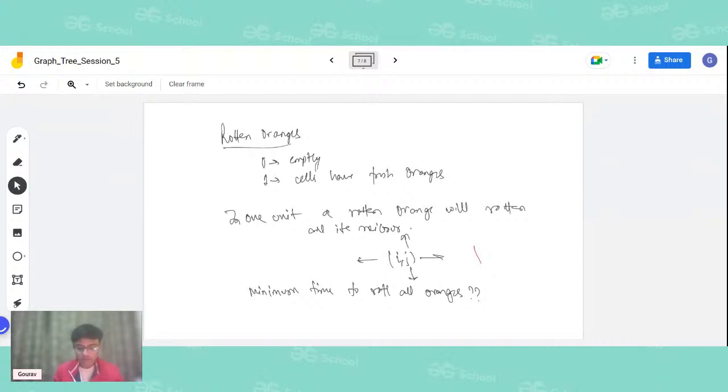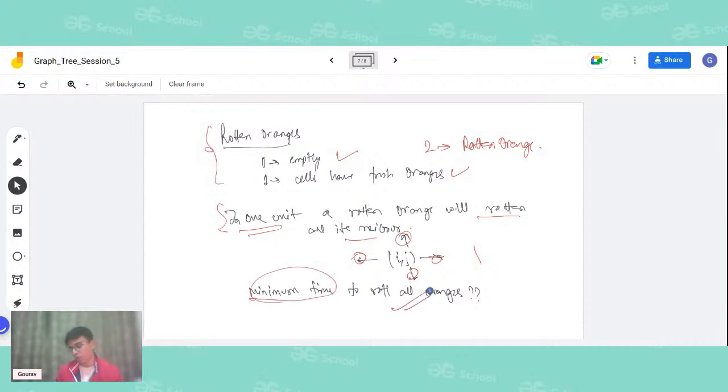The question is the rotten oranges. 0 means it is empty, 1 means that we have got a fresh orange, and 2 means that we have a rotten orange. Now it is saying that in 1 unit, a rotten orange will rot all its neighboring oranges in the top, bottom, left, and right directions, and we have to find the minimum time that is required to rot all oranges. So this is in fact the question.